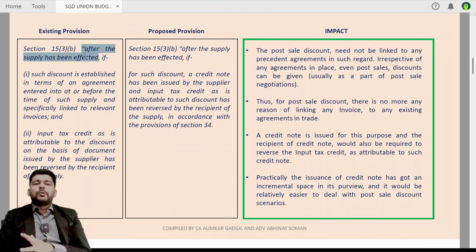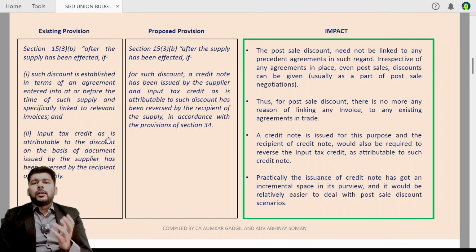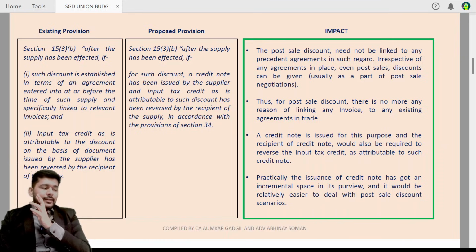Now, what is the current provision existing as on today? Where discounts have been given after the supply has been effected, such discount is in accordance with an agreement entered into at or before the time of supply and specifically linked to a relevant invoice. Of course, along with the condition that the input tax credit should be reversed by the recipient when the credit note is issued to him.